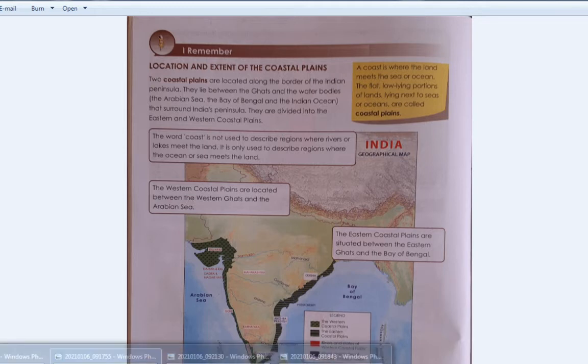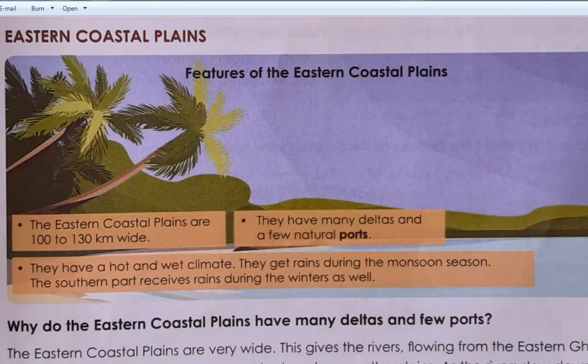Now let us see eastern coastal plains. So, what are the features of eastern coastal plains? Can you tell me, students? Okay, very good. The eastern coastal plains are about 100 to 300 kilometers wide. Then they have many deltas and a few natural ports.